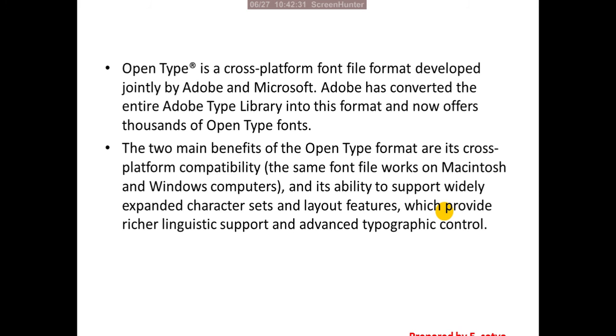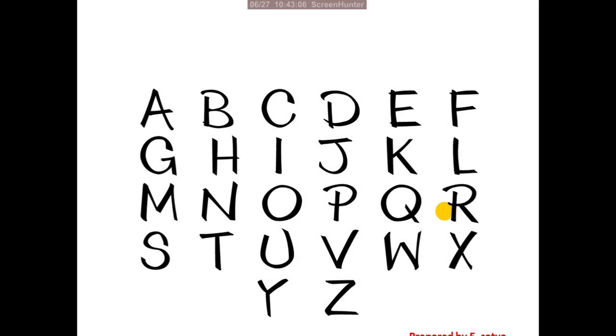The two main benefits of the OpenType format are its cross-platform compatibility: the same font file works on Macintosh and Windows computers. That is the main advantage of OpenType. You can use OpenType fonts on both Microsoft and Apple computers. The other benefit is the ability to support widely expanded character sets and layout features, which provide richer linguistic support and advanced typographic control. So this is about OpenType.